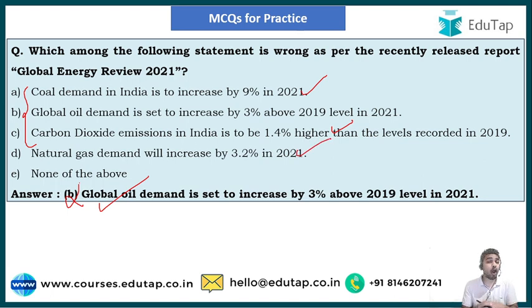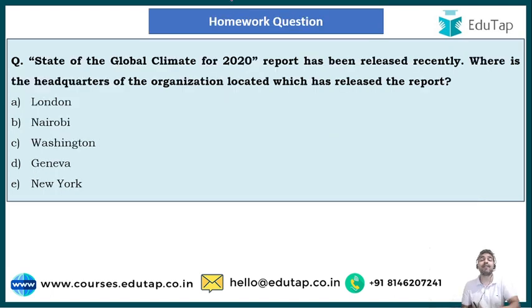So guys, that was all from today's report questions. Now I have a homework question for all of you. The State of the Global Climate 2020 report has been recently released. Where is the headquarter of the organization located which has released the report? For this you must remember which organization has released this particular report, that is the State of the Global Climate 2021. And when you know the organization, you must remember the headquarter of it as well. And the options are London, Nairobi, Washington, Geneva and New York. Please answer the question in the comment section below, and I will answer this question in the upcoming session.